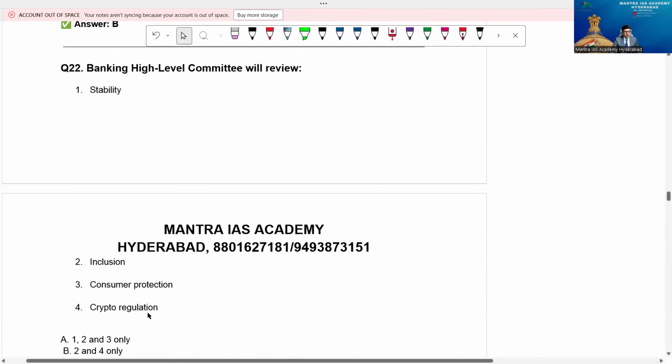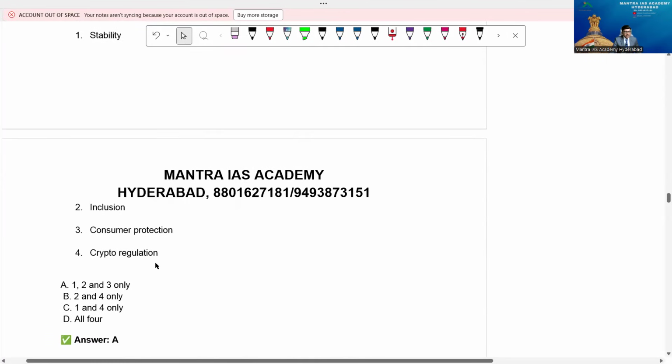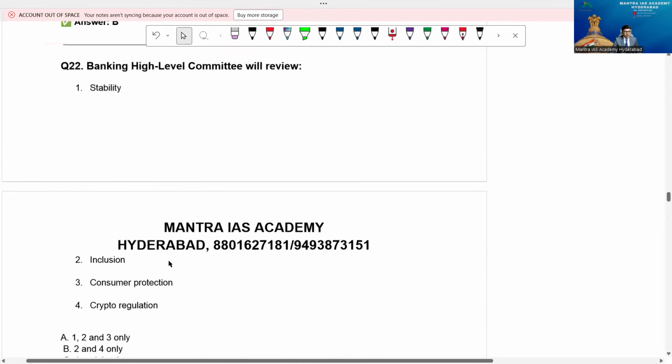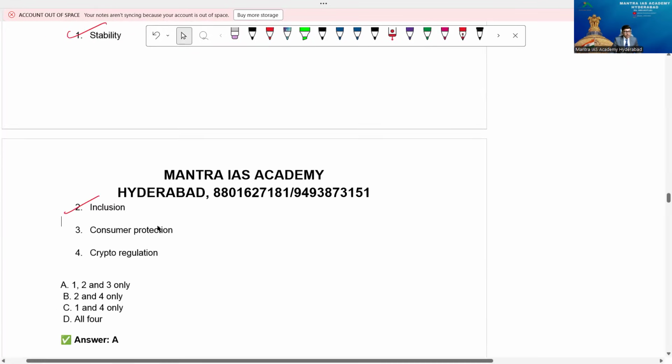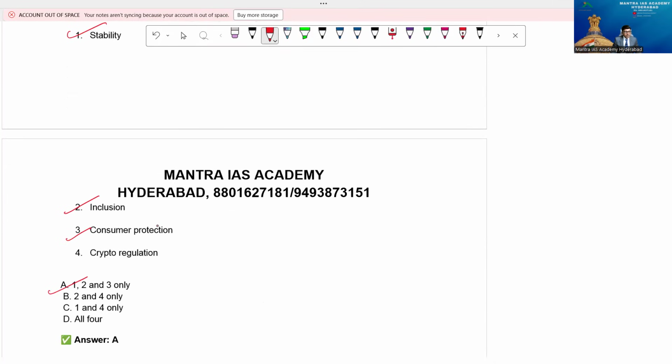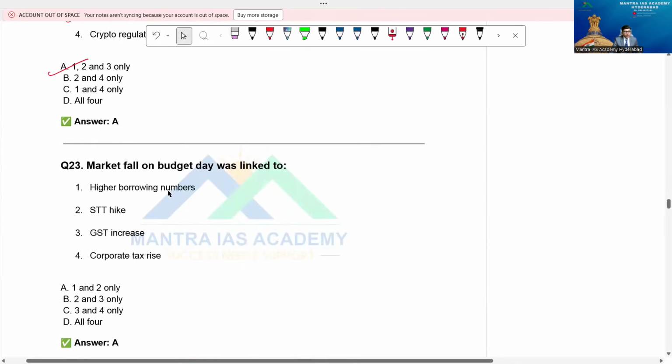Next, the banking high level committee will review. Four points I've mentioned, which of the following is correct? Stability, inclusion, consumer protection, crypto regulation, nonsense. Crypto regulation is not the point here. So we have 1, 2, 3 mentioned: stability, inclusion, and consumer protection. So 1, 2, 3 is option A. That's the reason. Now come to the next point.